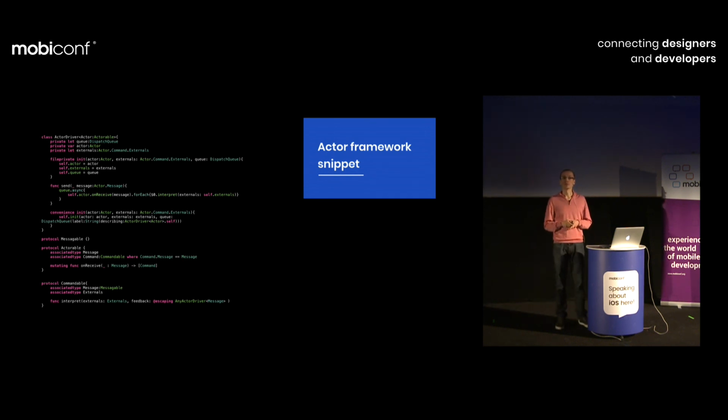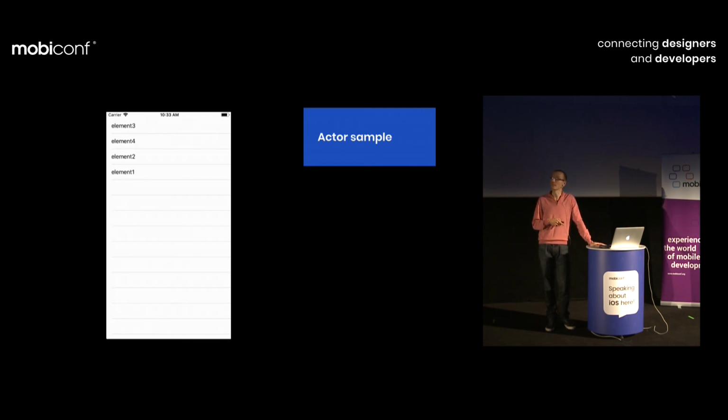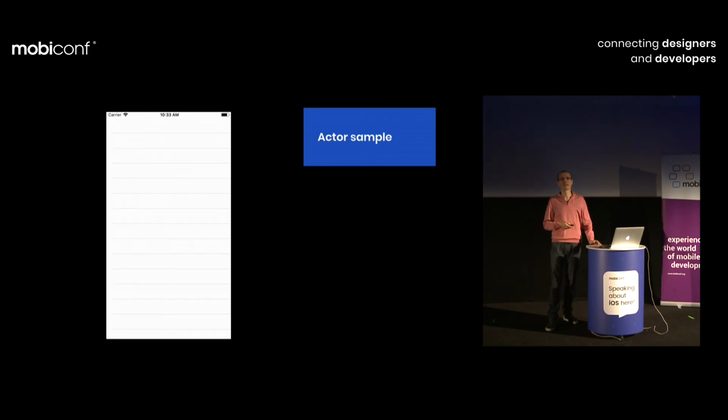I will go now into a practical example of an actor and real implementation. So I will give you a task, which happens very often during interviews. Please write me an application that presents to the user a set of elements on a table view, and of course the elements are coming from a backend server using an HTTP request, plus bonus points if you do pull down to refresh.